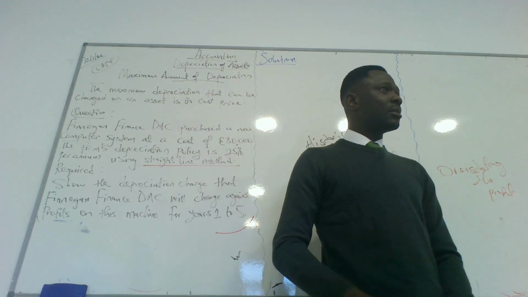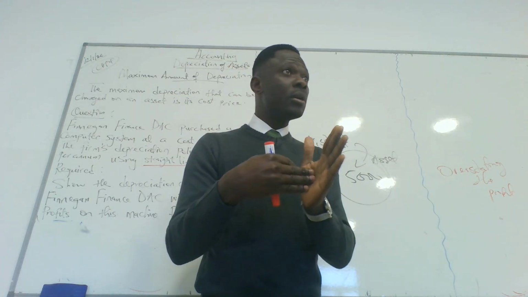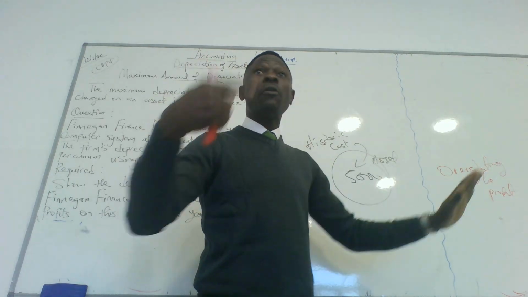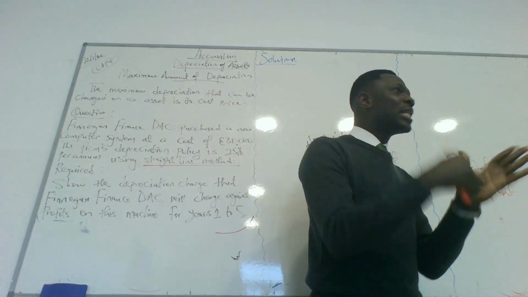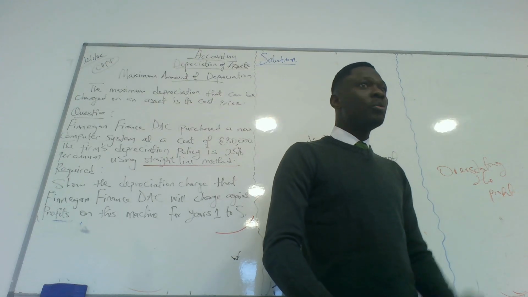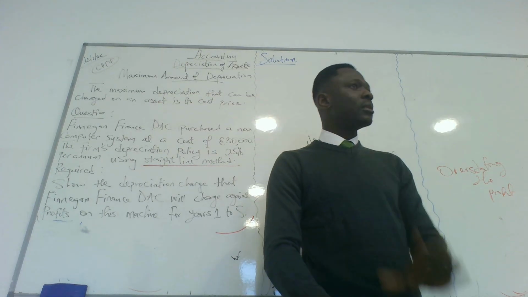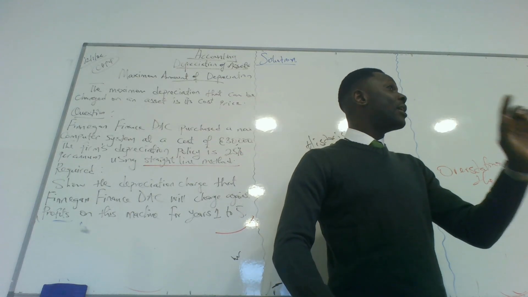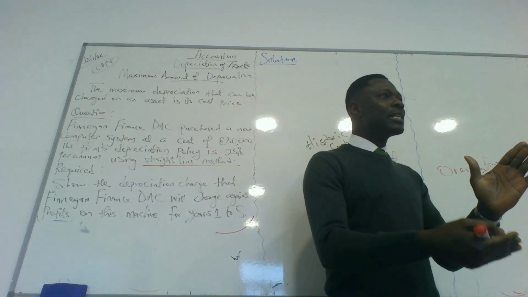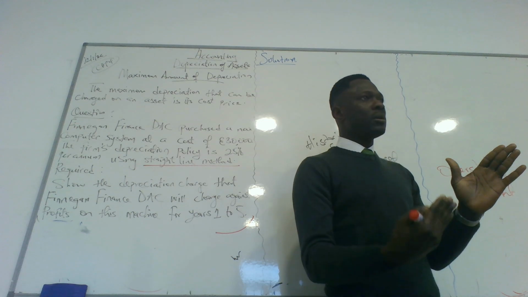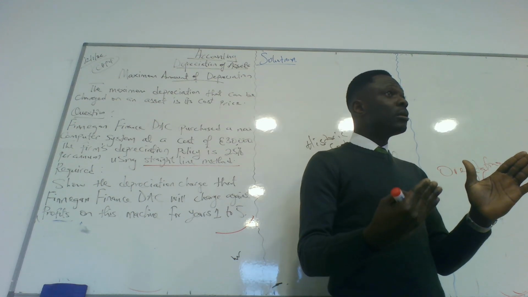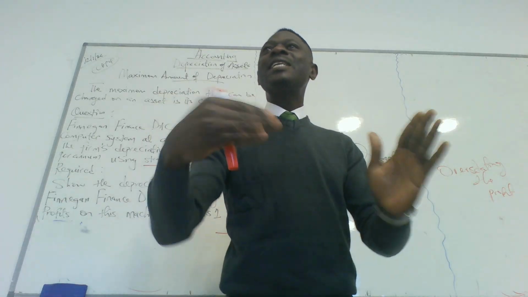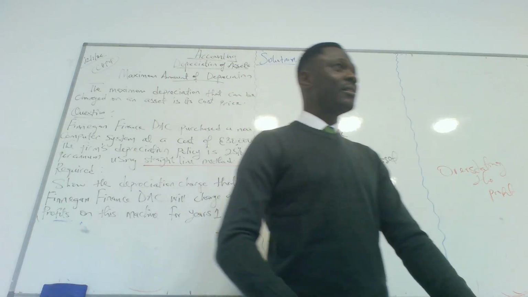That is an asset. If I bought it to sell, that will be recorded in my statement of profit or loss account. But I purchased it for use, so it will be recorded in my statement of financial position. So which is what? A non-current asset. Depreciation must be charged on every non-current asset because non-current assets will start depreciating over time. They start losing their value. So no matter how, the highest you could sell it is the amount you purchased it. You can't sell it for more than that because you are using it.